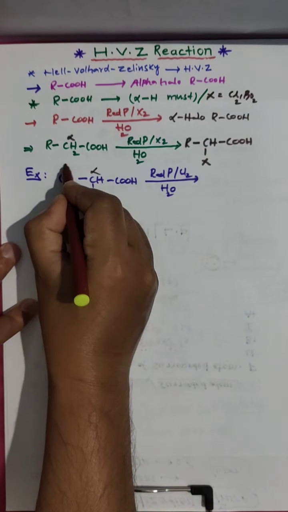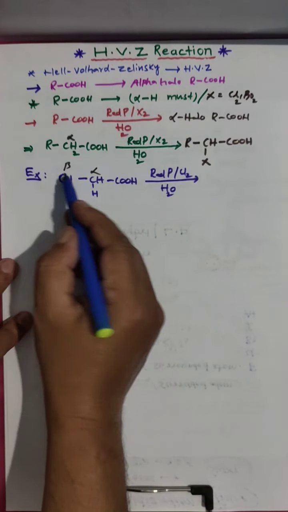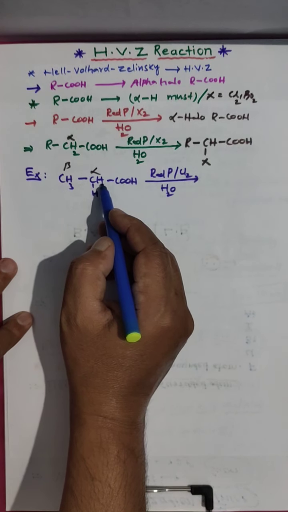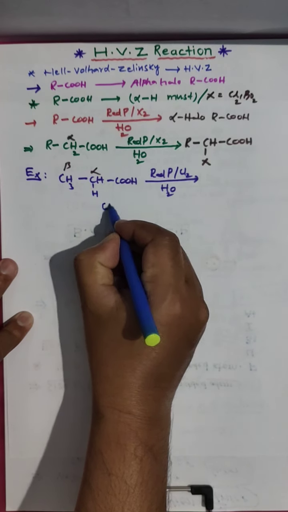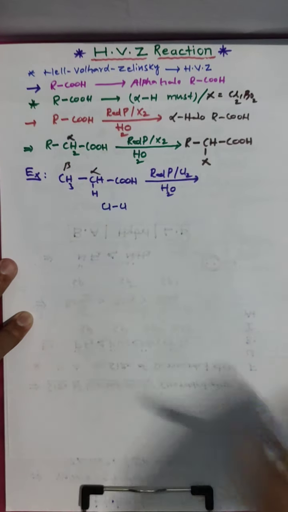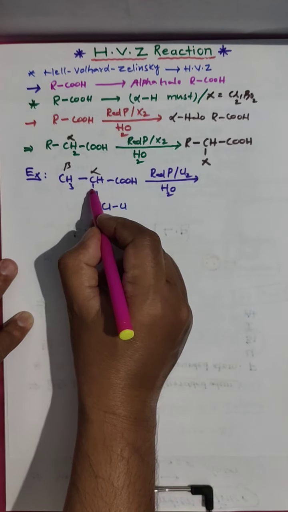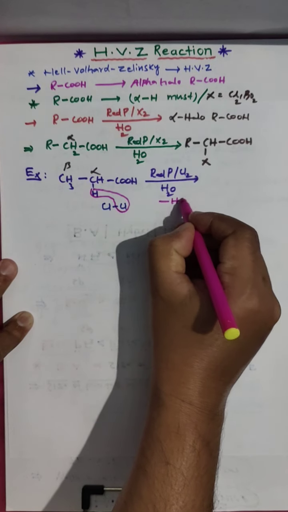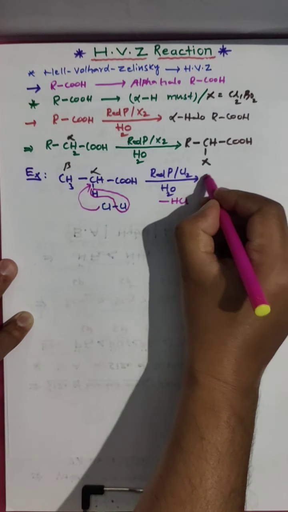This is the alpha position and this is the beta position. You should not remove hydrogen from the beta position. Only the alpha hydrogen you have to remove. So chlorine you have to attach here. We have a chlorine molecule. This hydrogen and this chlorine are removed as HCl, and the other chlorine attacks the alpha position.